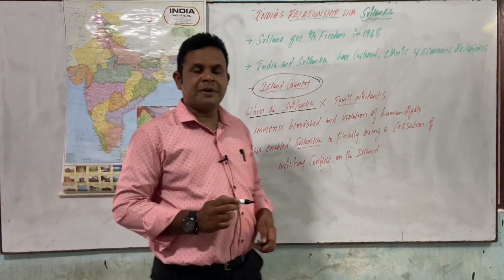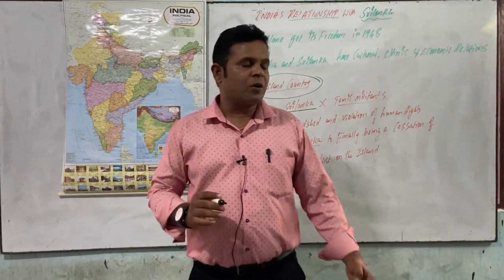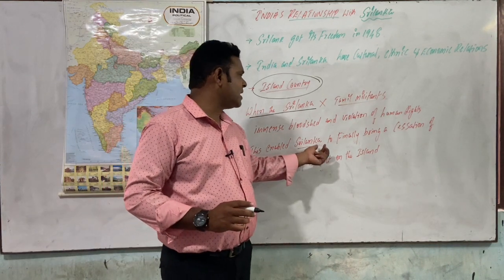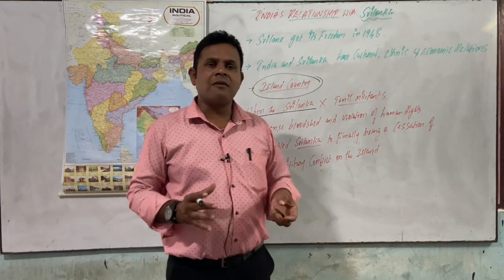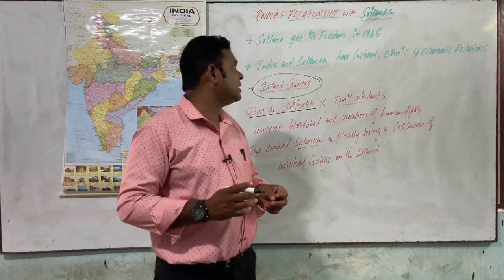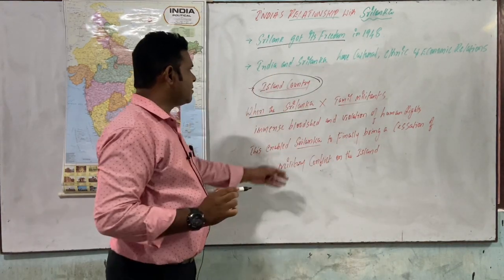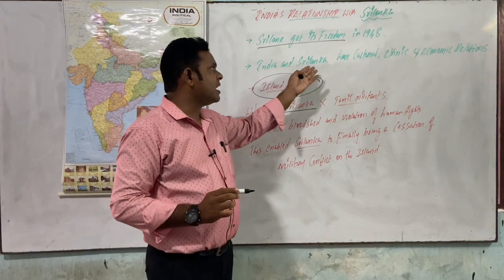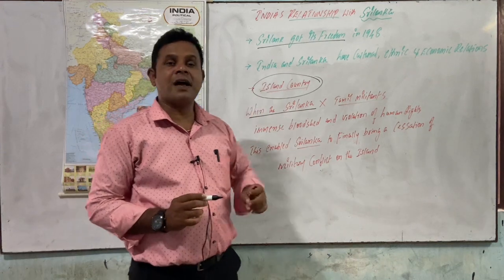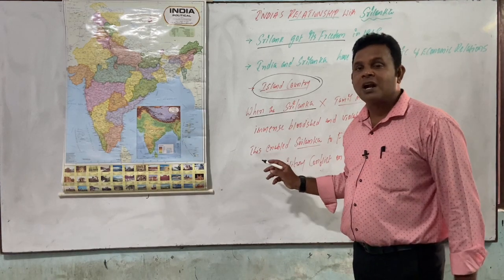But the LTTE, the Liberation Tigers of Tamil Eelam, attacked, and that caused immense bloodshed and violation of human rights, and we lost our great leader, former Prime Minister Rajiv Gandhi. As you know, Sri Lanka got independence in 1948, and India and Sri Lanka have cultural, ethnic and economic relations. So all these are the relations we have maintained and followed. But though we followed all these things, what did we get at last?